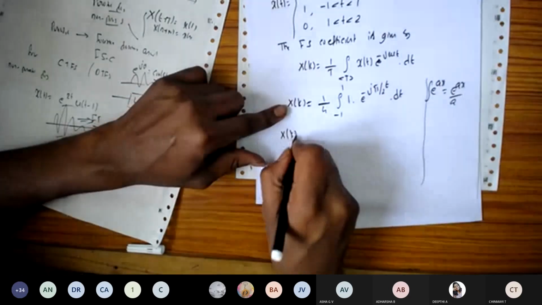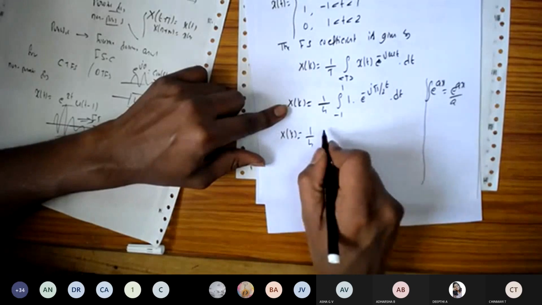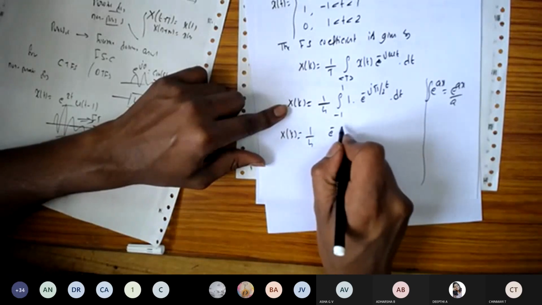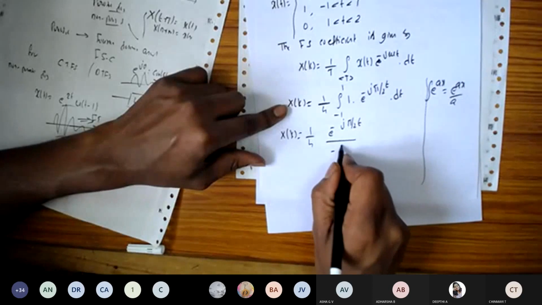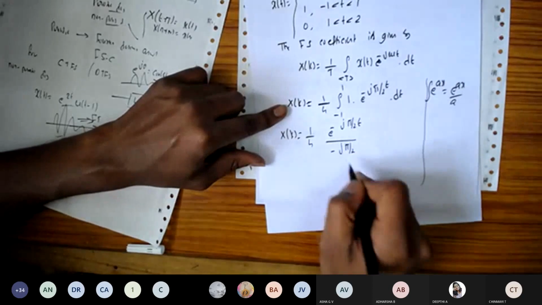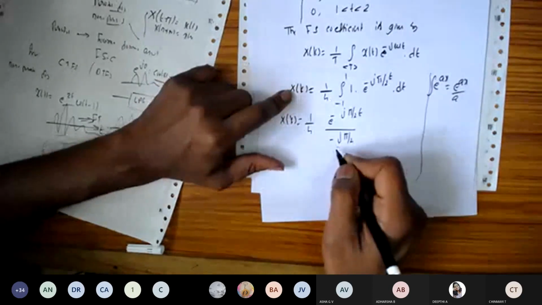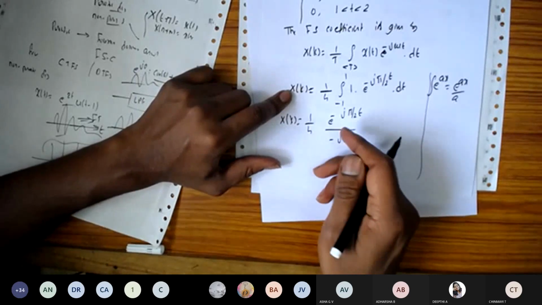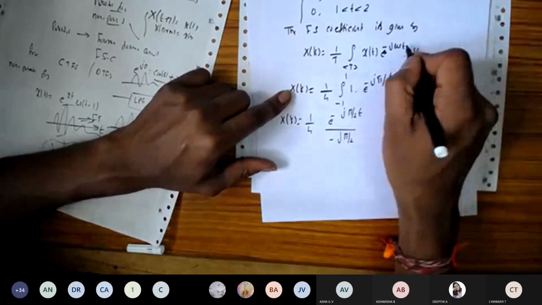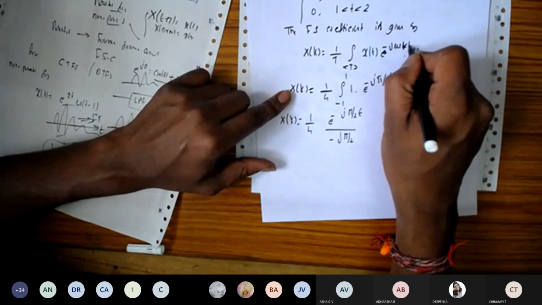So x of k is equal to 1 by 4. The integration of this one is e to the power of minus j pi by 2 into t, divided by minus j pi by 2. Sorry, one term is missing here: k is missing. So you can take k into t.